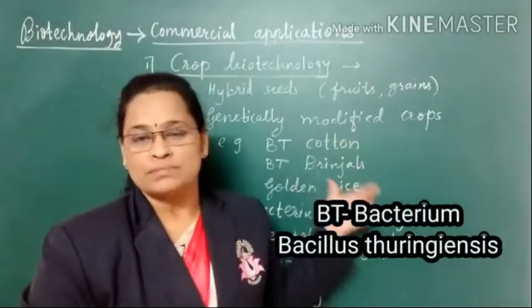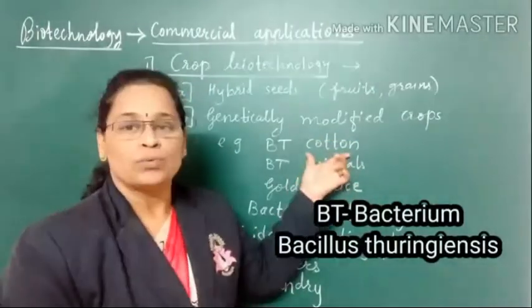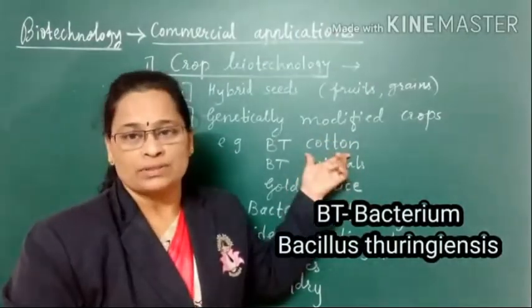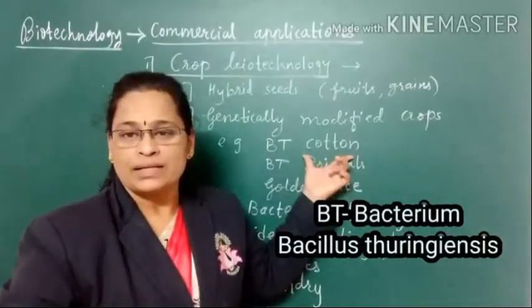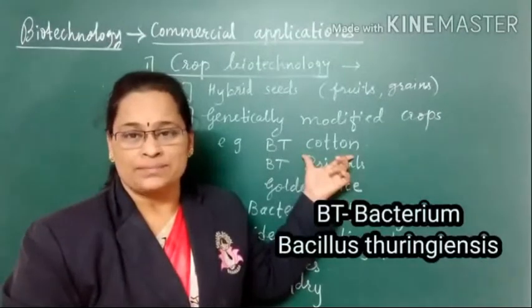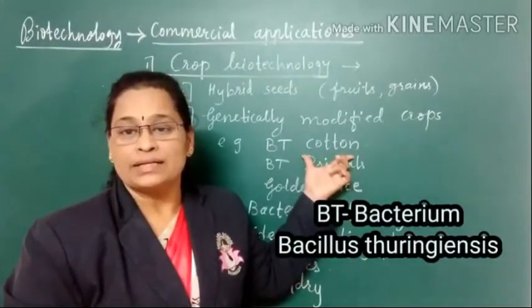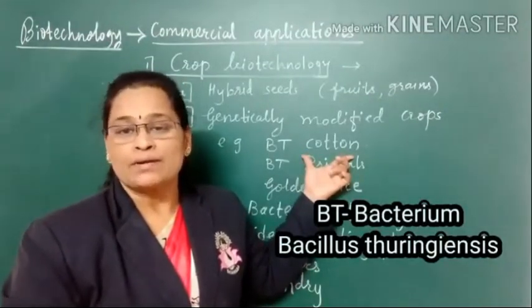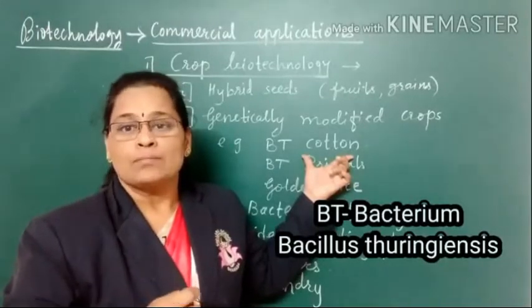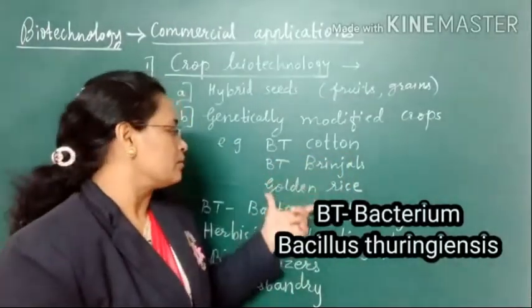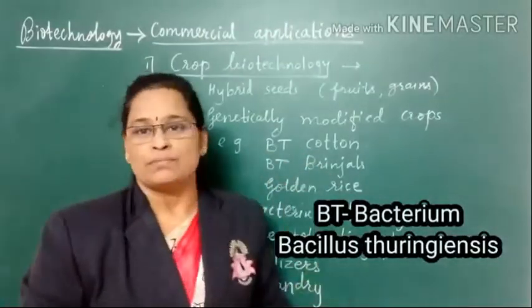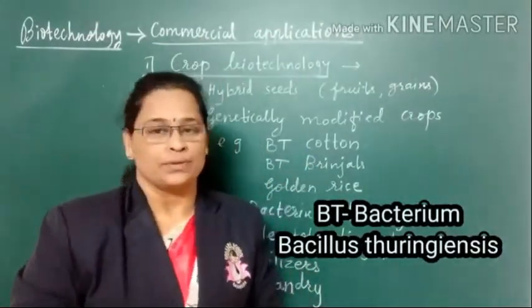Suppose any bollworms come to this cotton plant to eat its leaves or bolls, then the plant produces that toxic substance, and because of eating the leaves or some part of the bolls, the bollworms will die. Simply, this technique of biotechnology is used for certain varieties of crops.